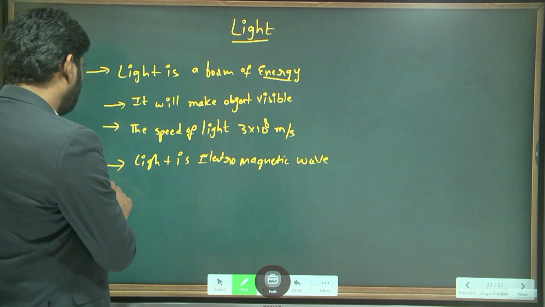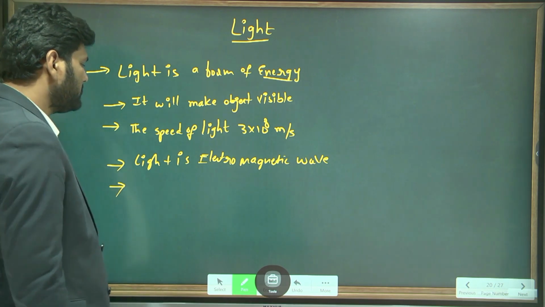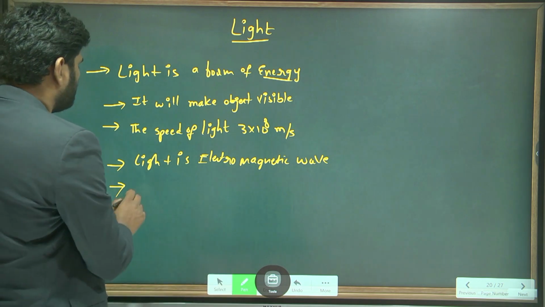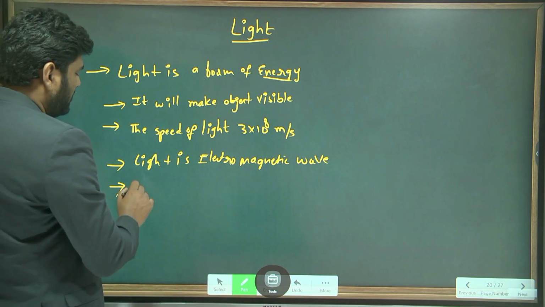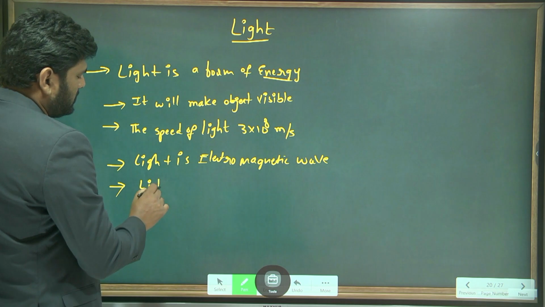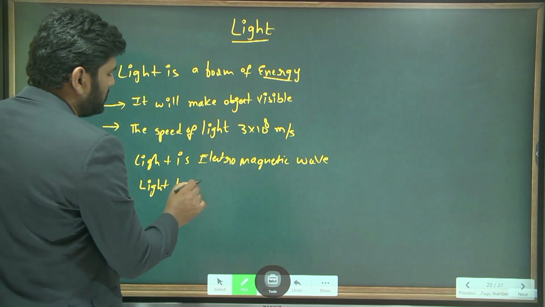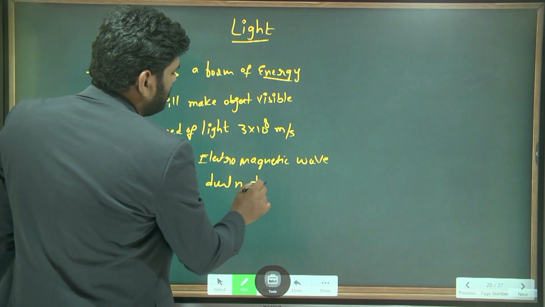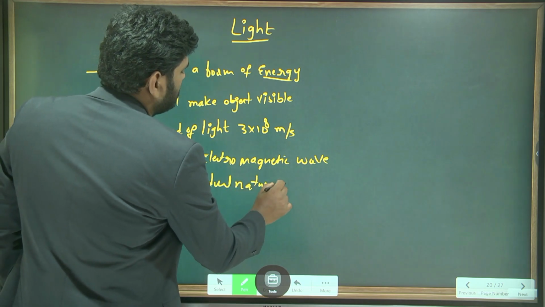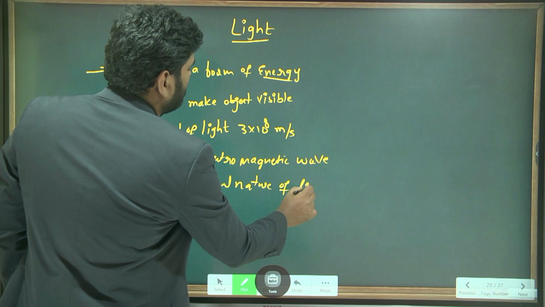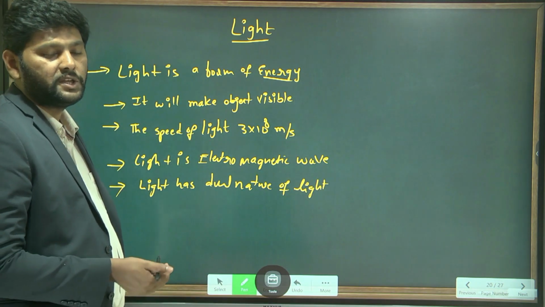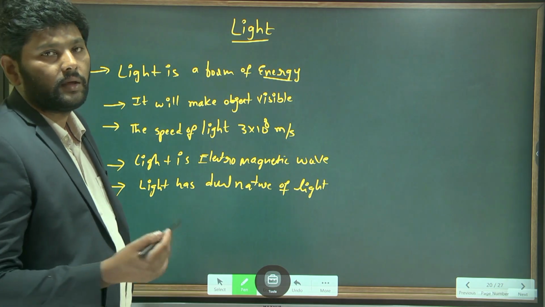At the same time, light is an electromagnetic wave and it has a dual nature. What is meant by dual nature? Dual nature means sometimes it acts like a particle, sometimes it acts like a wave.